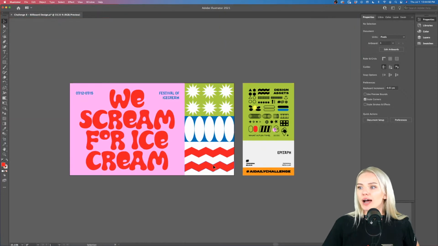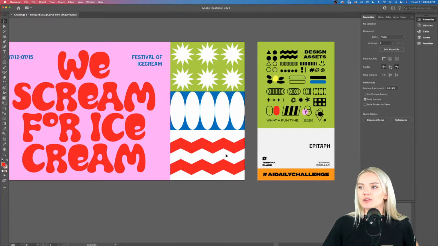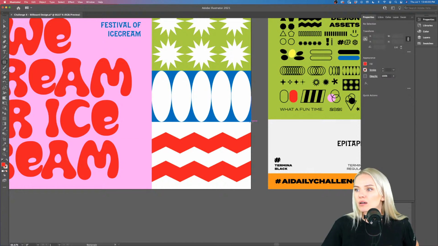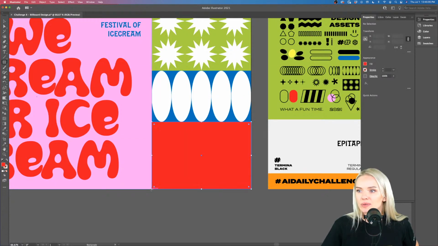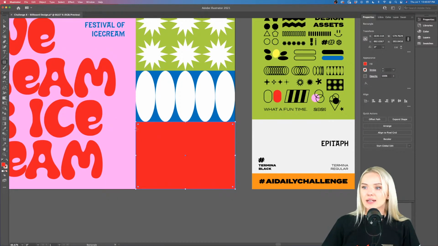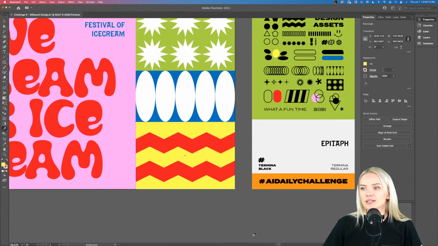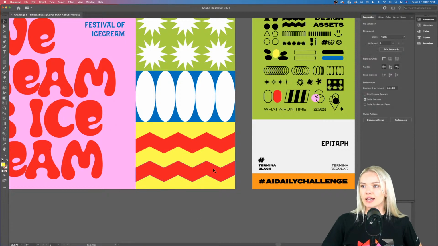And also, I'm going to put some background colors here because it's a lot of white color here, and I want it to be as colorful as possible. Again, I'm using a rectangle tool, and now I'm pressing the key I on my keyboard, and I'm going to select this yellow, right click, arrange, send to back, and I'm going to place a background here as well.